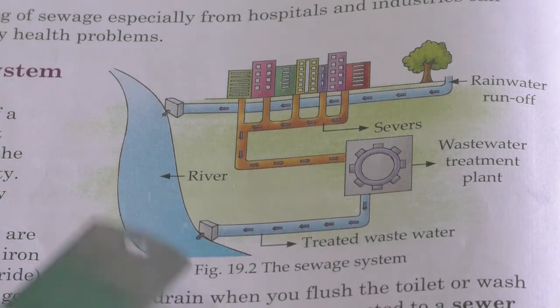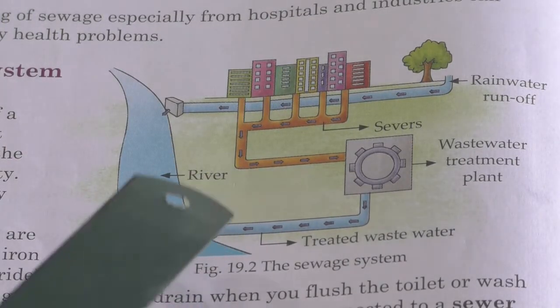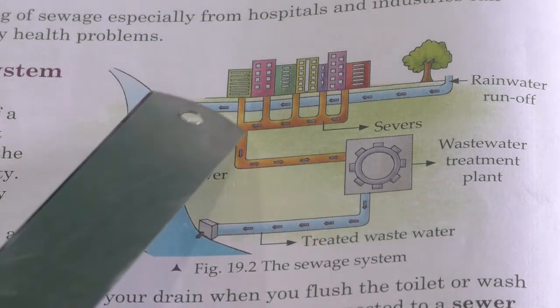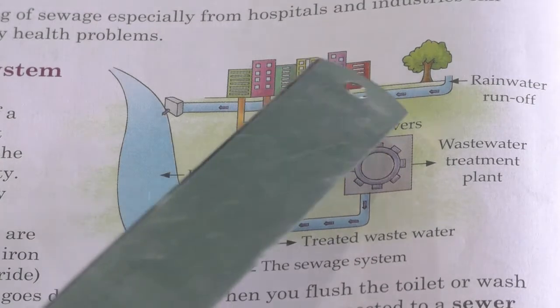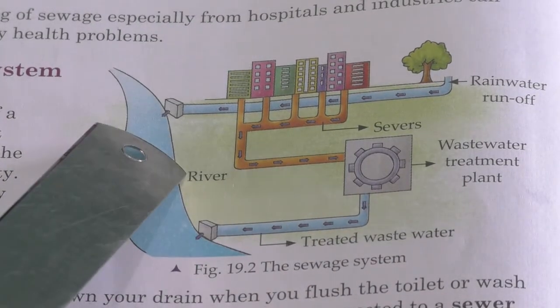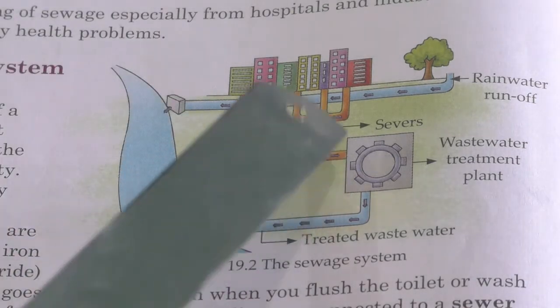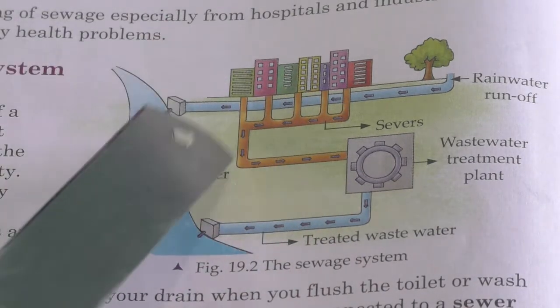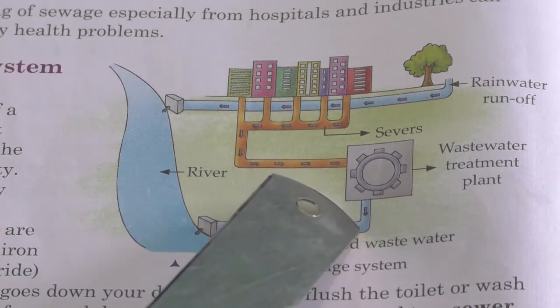Here a sewage system is there. A sewage system is nothing but a network of pipes. It will carry wastewater to the sewer mains of the city.